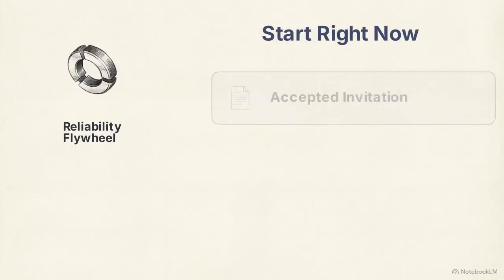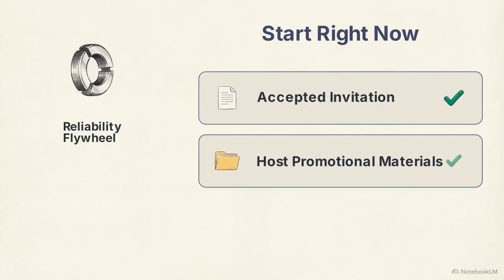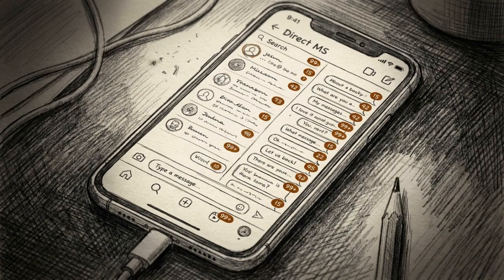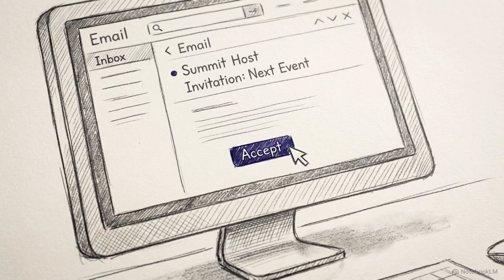To start right now, you need 3 things: an accepted invitation, host promotional materials, and a blank tracking calendar. By setting up these logistics in advance, you stop hunting for new opportunities in direct messages. You become the dependable partner that hosts naturally prioritize for their next event.